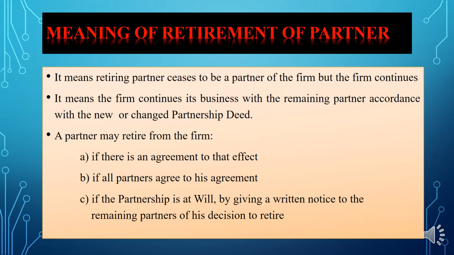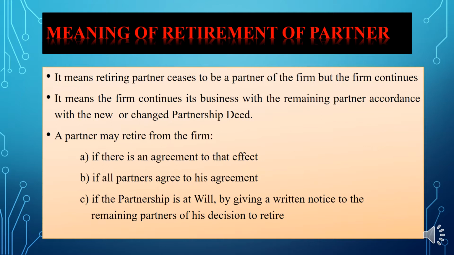Sometimes it is possible that one of the partners may express his inability to continue in the partnership, and he may request other partners to allow him to retire from the firm.